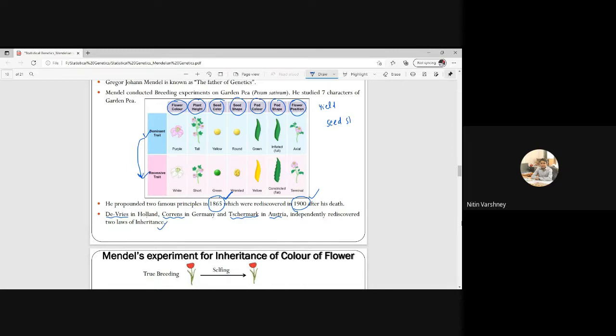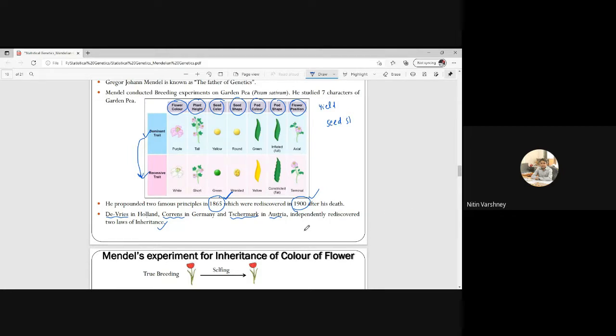What is the meaning? Mendel studied seven characters and gave two famous principles, but they went unnoticed after his death. But in 1900, three different scientists, De Vries, Correns, and Tschermak, independently discovered the two laws. They were not working together. They independently rediscovered these two laws, and they named them in remembrance of Mendel: Mendel's laws.